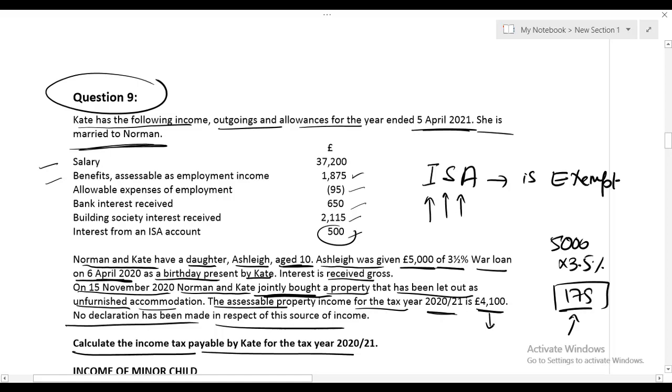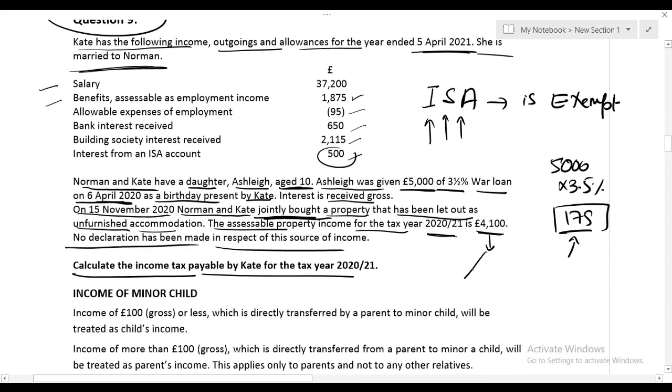So this 4,100 has to be split. 50% belongs to Norman and 50% to Kate. 50% of 4,100 is 2,050. Since they have not declared actual ownership, this 4,100 will be split 50-50.